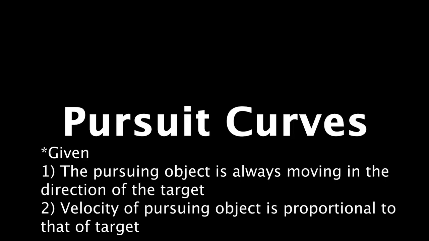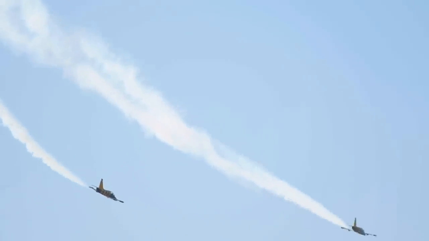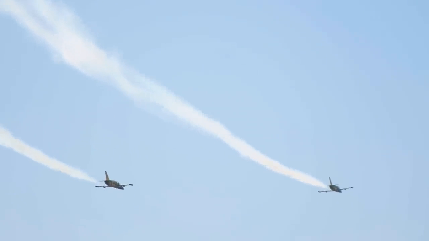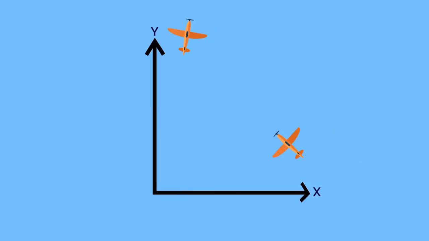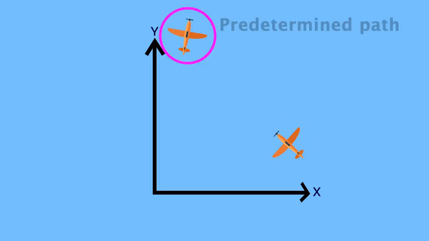But this could apply to a cheetah chasing down a gazelle, or one aircraft chasing another, for example. So let's see how we can determine the curve that the pursuing object will trace out. Now, 2 things to note. First, we're going to assume that the plane being chased has a predetermined path.